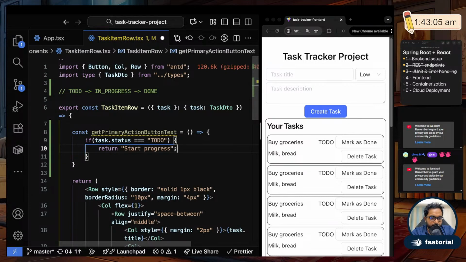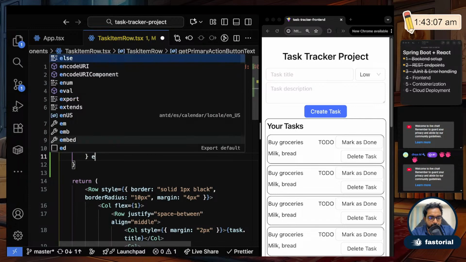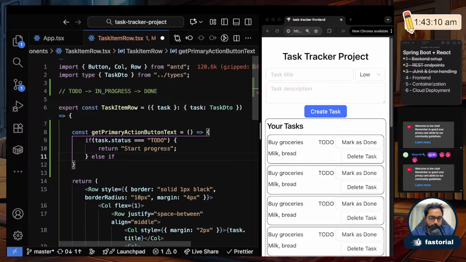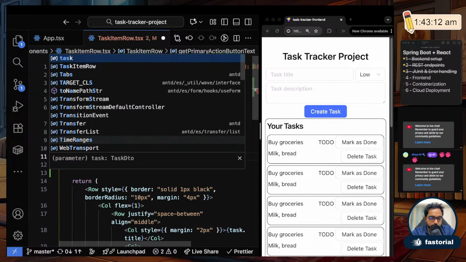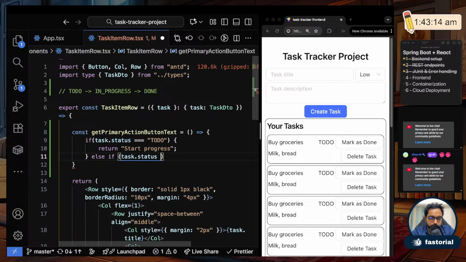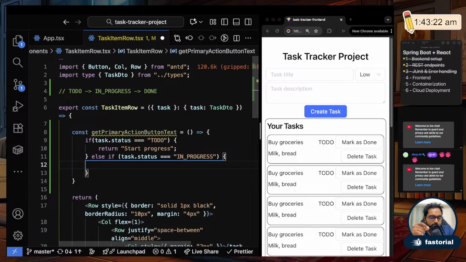Next, else if task.status is equal to in progress, what should I return? If something is in progress, the next thing you can do is mark it as done. So I'll copy paste this here and say mark as done.